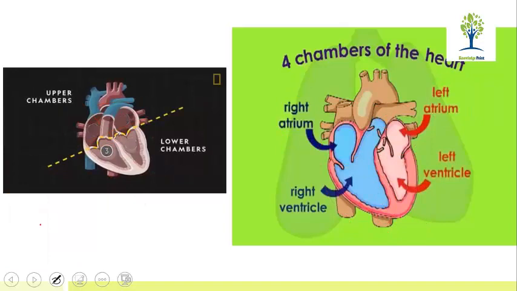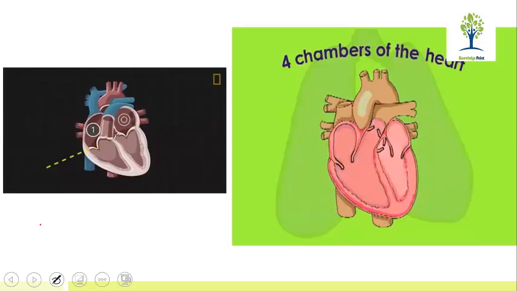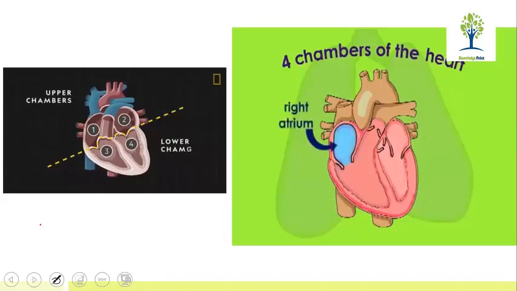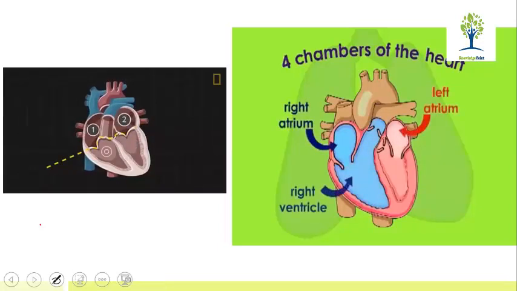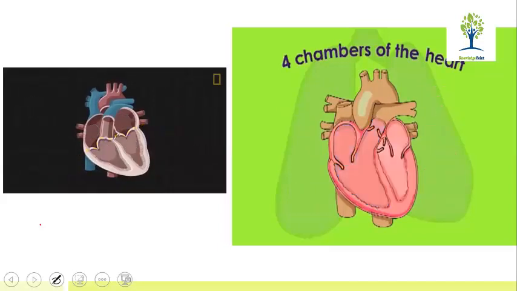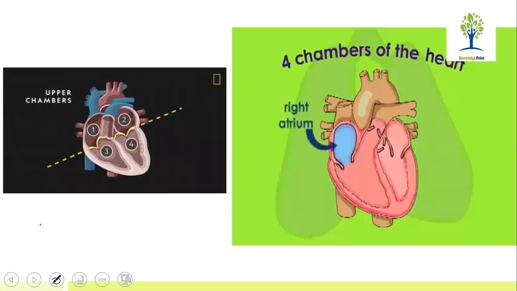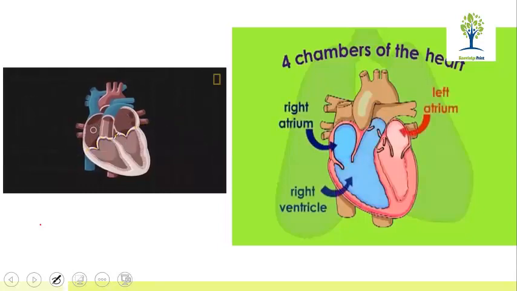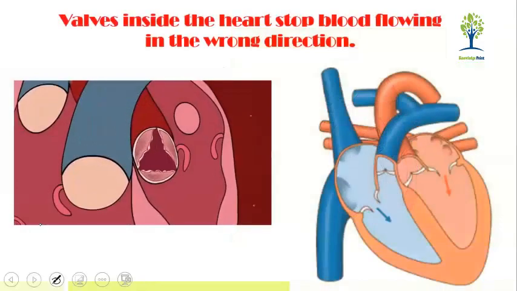Now let me ask a question. How many chambers are there in our heart? 4 chambers. The upper chambers are so-called right atrium and left atrium. Collectively they are called atria. Now what is the name of the lower two chambers? Ventricles. They are called ventricles.